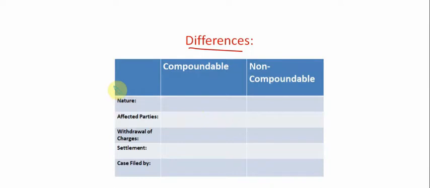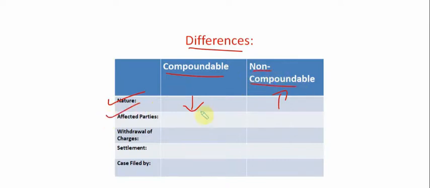I have left the table blank intentionally so that you guys can also guess before I fill up the table. So let's start with the nature of the offenses. When we take compoundable offenses, it's going to be less serious. It's not going to be very serious. It will be a mild sort of an offense. When you look at non-compoundable offenses, these are going to be very serious, grievous offenses.